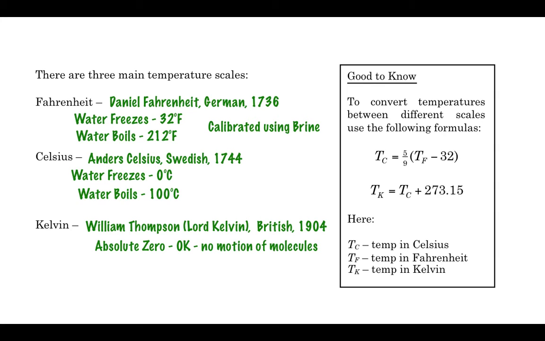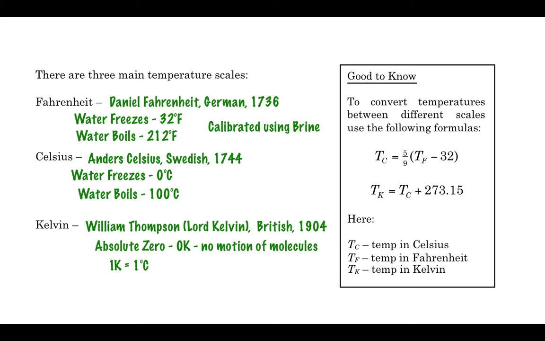And it actually happens at 273.15 degrees Celsius below zero. So it's very, very cold. There's, of course, no upper limit necessarily to temperature, or nothing really that we're going to talk about now, but absolute zero would be the lower limit. So off to the right of your page, you can see that there are some conversion factors that will be really handy to know when you're working through some questions, like we will in a moment, for converting Celsius to Fahrenheit or vice versa, or Kelvin to Celsius.